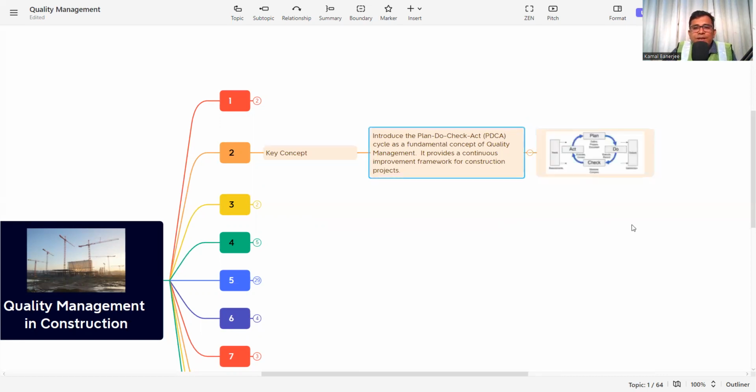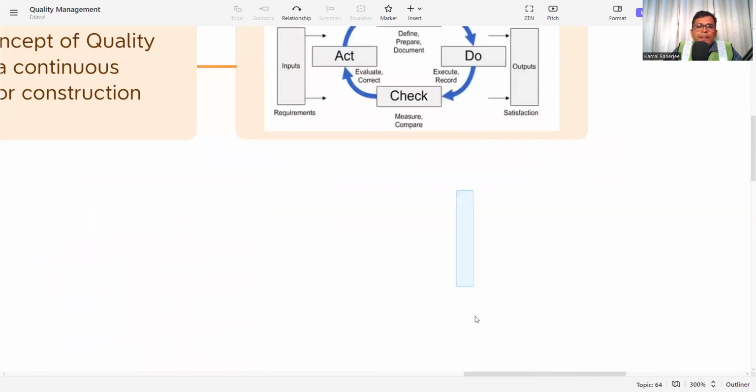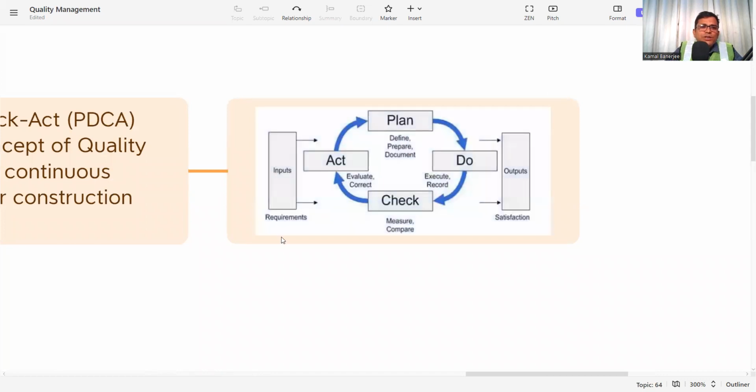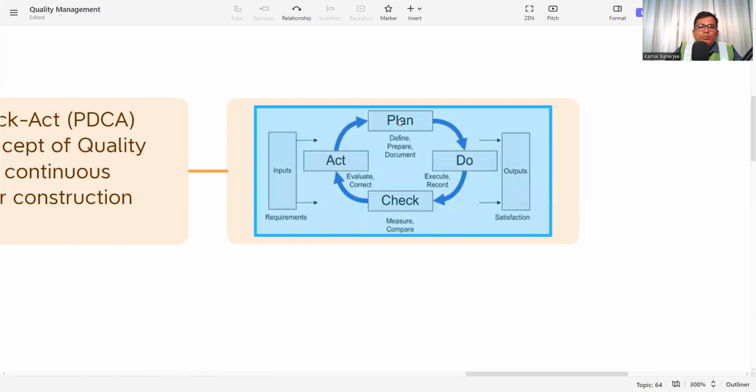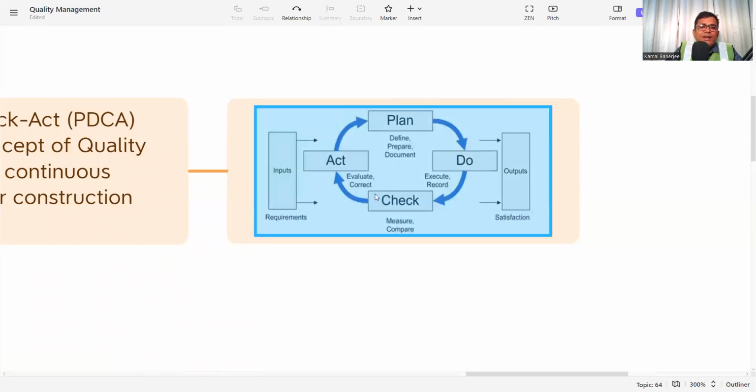By infographic, it is like this. Plan, do, check, act. Here is the input, the requirement, what is the customer or the client requirement. As per that, we need to plan, then define and prepare the document of the plan, then do, whatever you would do in execution, then check, measure or compare whether we are following or not, then act, evaluate, correct, or if there is any deviation, then act and again redefine the plan.